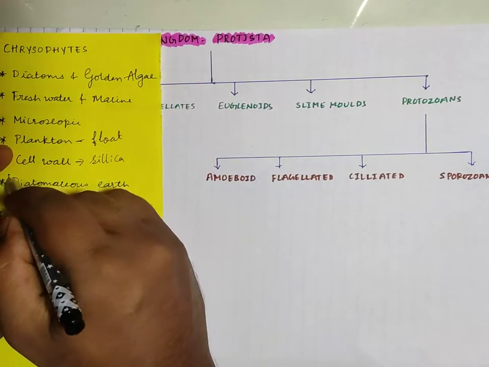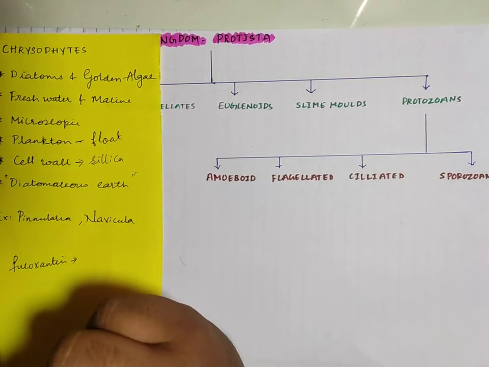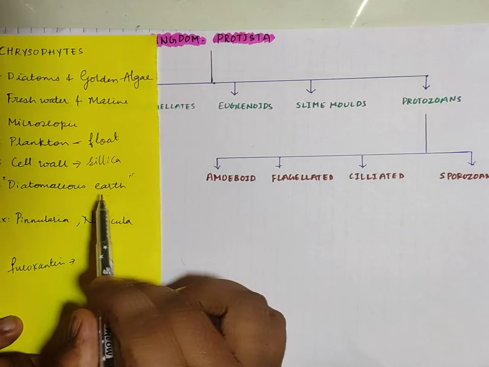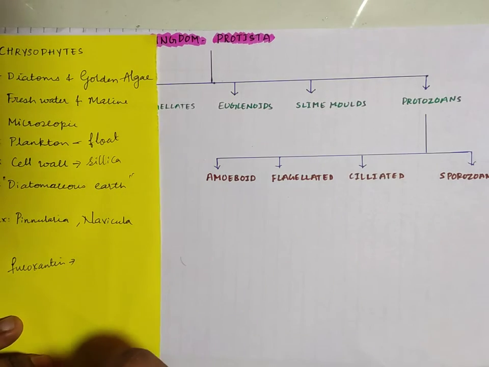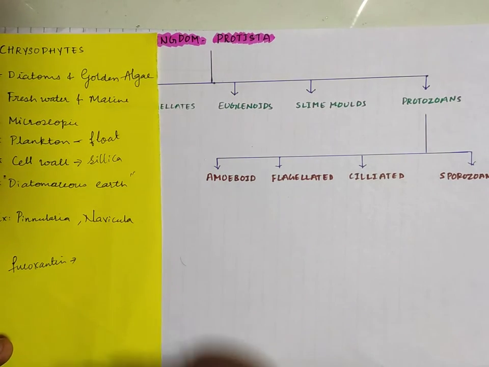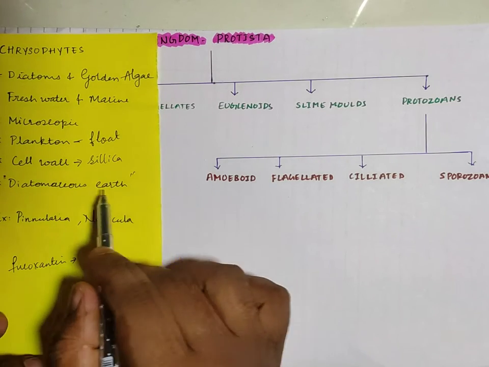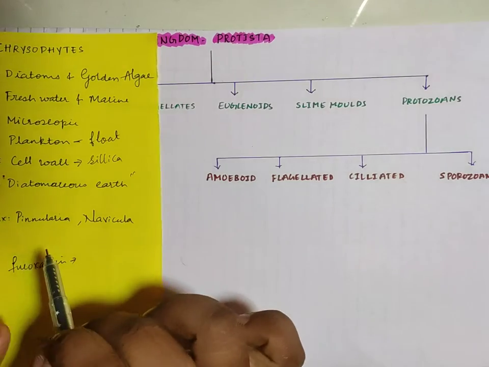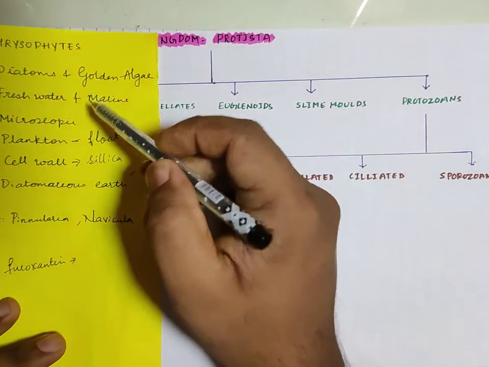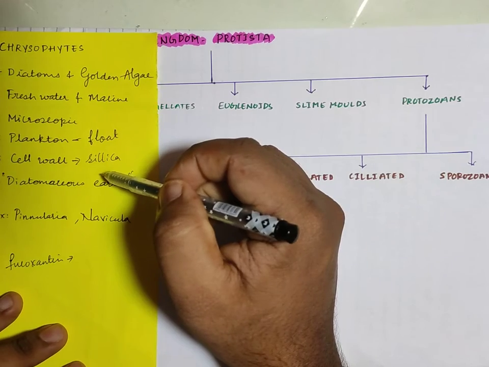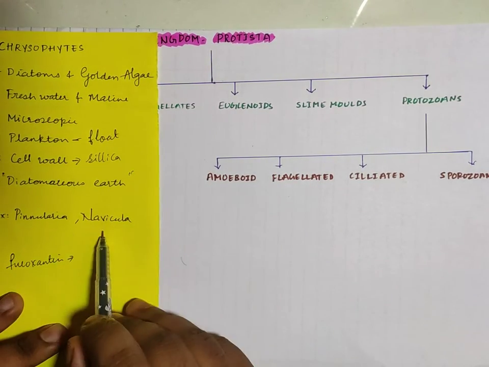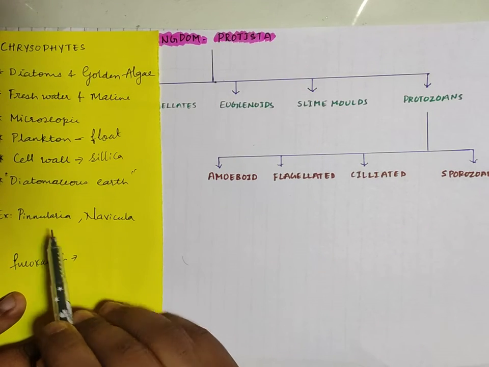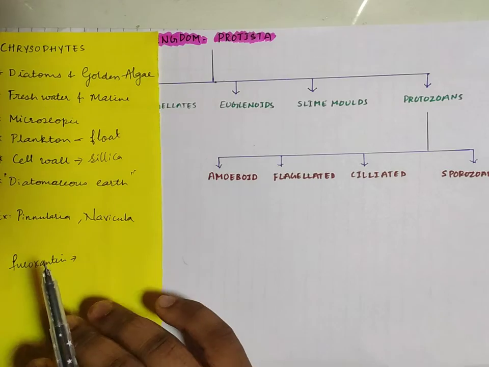And when they settle at the bottom of the ocean floor, they are called diatomaceous earth. This diatomaceous earth, whose chief component is silica, is used for polishing purposes. So this diatomaceous earth acts as an abrasive. Very important for your NEET examinations and all, one is you have to remember the characteristics, and also you have to remember the examples. I have mentioned here 2 examples, the first is Pinularia and the second is Navicula.